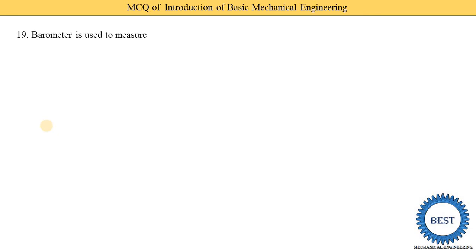Next, the barometer is used to measure which parameter? So the barometer is generally used to measure pressure. Various options are given. Option A is pressure, option B is temperature, option C is electrical energy, and option D is force. So we know that the barometer is used to measure pressure. So option A is the correct answer. It is used to measure pressure.